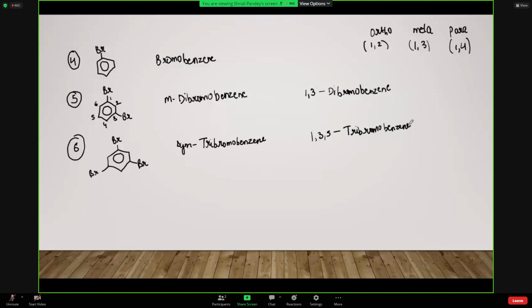Okay, so these were the several examples of the nomenclature, and we had studied about both the conventions, that is the common name and the IUPAC. So this was all for today, and tomorrow we'll do some more examples of these nomenclature, and then we'll move on to the synthesis of the haloalkanes and haloarenes. Like there are different methods of manufacturing these, so we'll go on to those methods of preparation. So thank you. This is all for today.